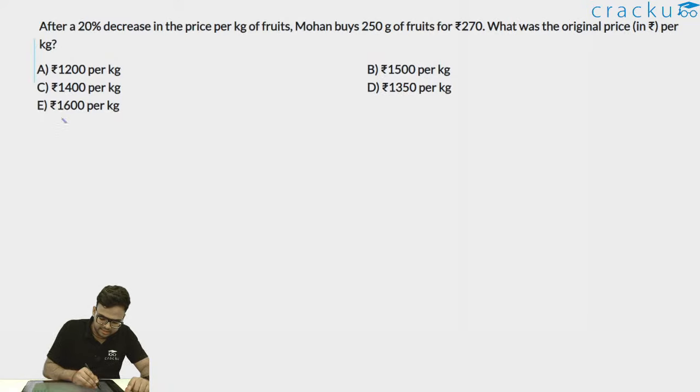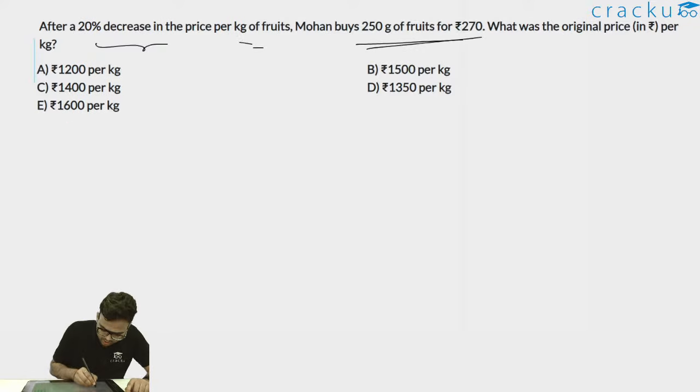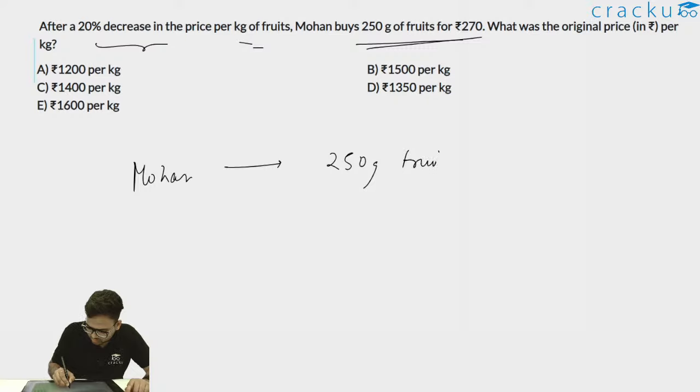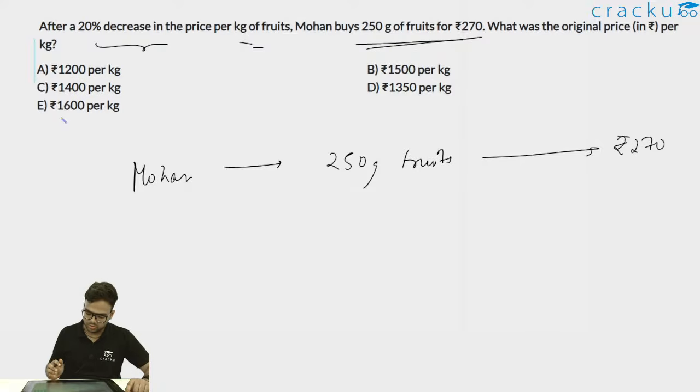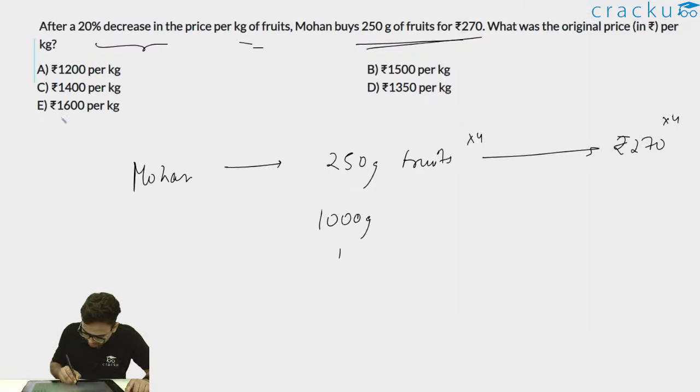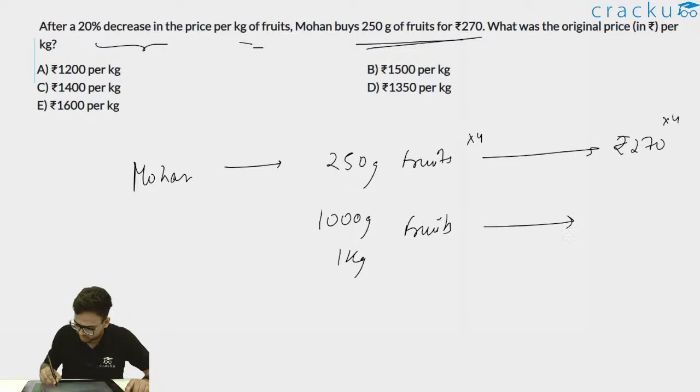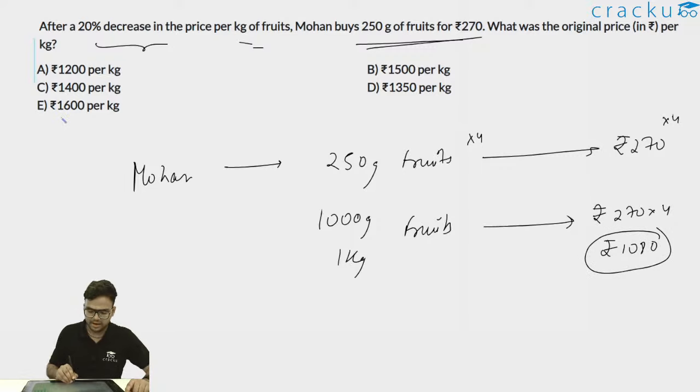After a 20% decrease in the price per kg of fruits, Mohan buys 250 gram of fruits for rupees 270. So Mohan is buying 250 gram of fruits at rupees 270. Thus, if I multiply both sides by 4, I can write 1000 grams or 1 kg of fruits, he can buy at rupees 270 into 4, which is rupees 1080.